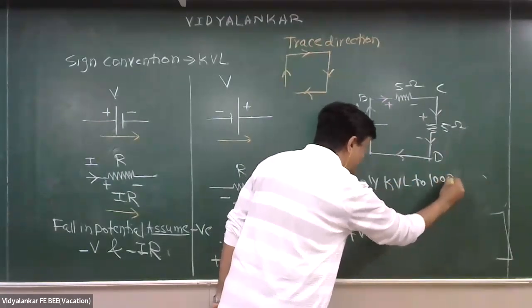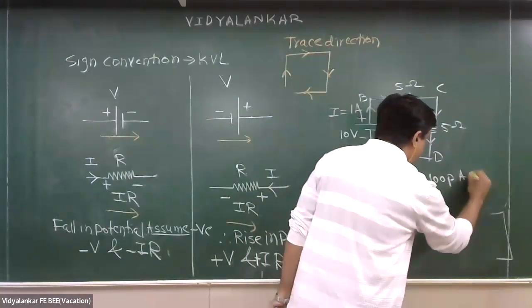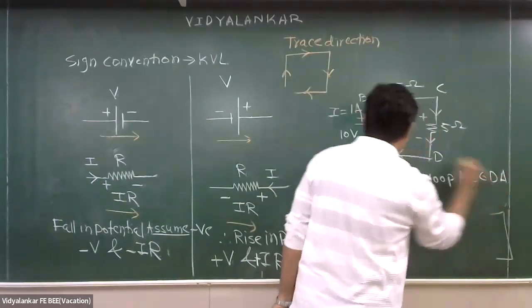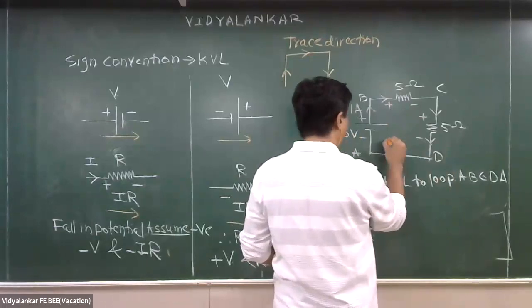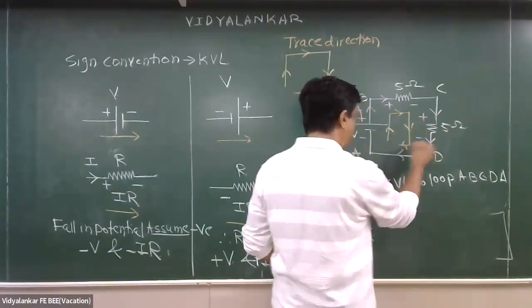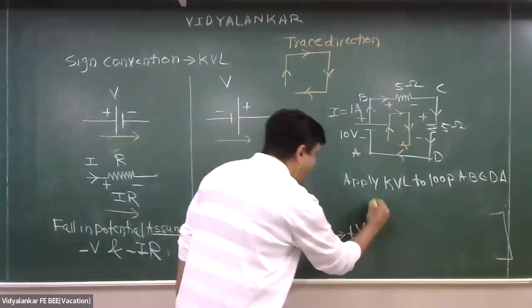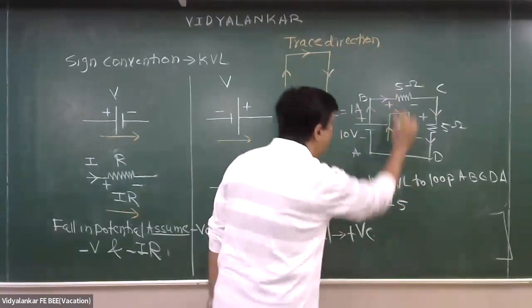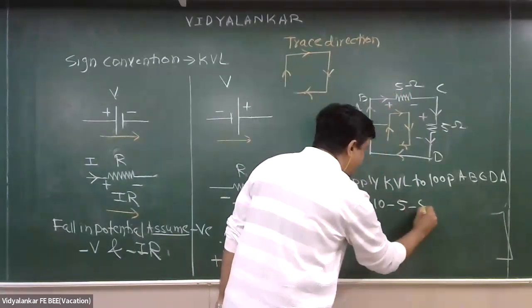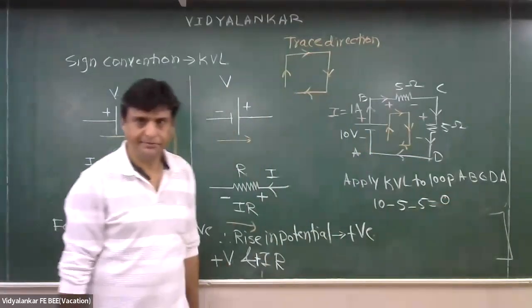Now this is my choice. I may say A, B, C, D, A. So think and tell me, am I traveling clockwise or anti-clockwise? Clockwise. Very good. So this is 10 minus 5, 5 into 1, minus 5 equal to 0. Is it satisfying? Everything is correct?